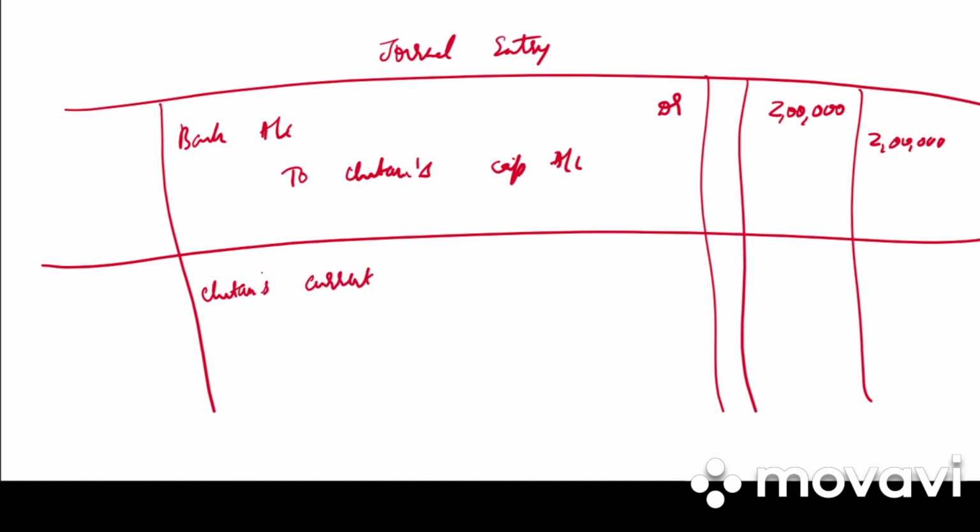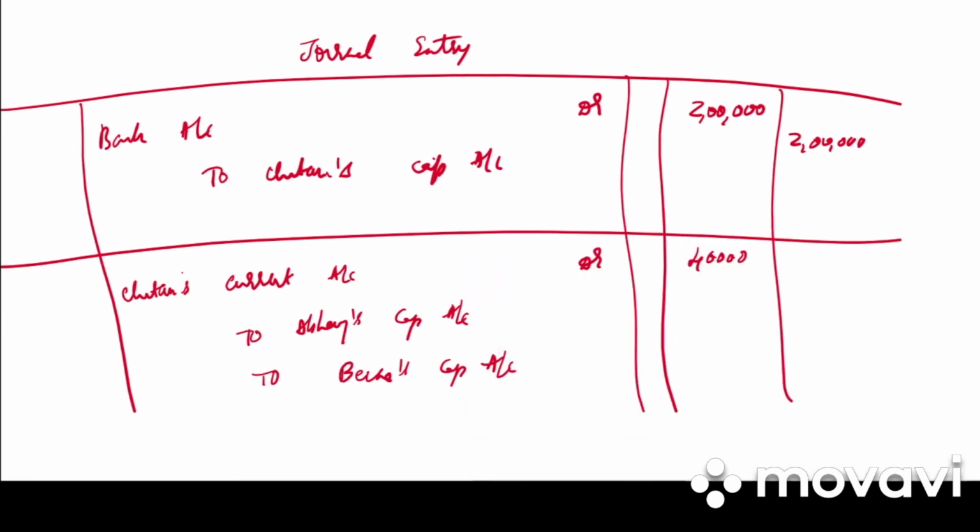Next entry is Chetan's current account debited to Abhay's capital account, to Veena's capital account. His share of goodwill is 40,000. So 40,000. They have not given us the profit sharing ratio.